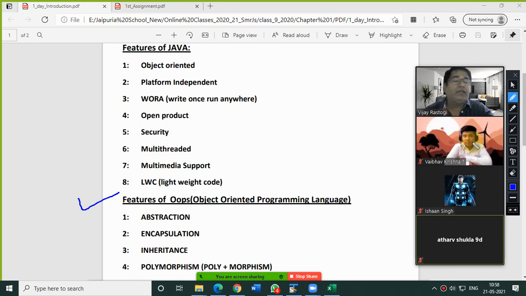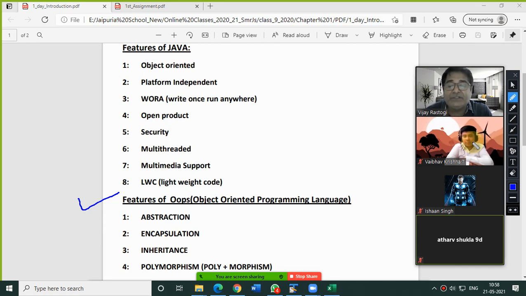Sometimes in an exam you get a question asking you to write the features of Java. In that case you are not supposed to write the features of OOPS, because you will lose your marks. The features of Java and the features of OOPS, object oriented programming system, are different. There are four features of OOPS: abstraction, encapsulation, inheritance, and polymorphism.